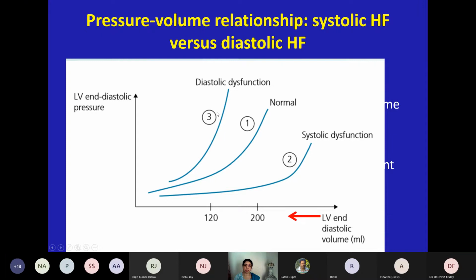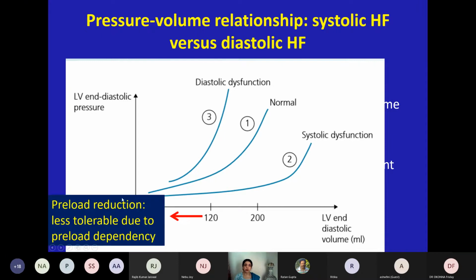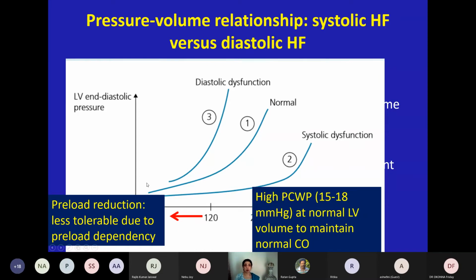Try to understand this. Whenever there is preload reduction, it is less tolerable due to preload dependency. Already it is thick LA, thick LV, so you can't give vigorous diuresis in this patient. In short, if the patient is already having high PCWP at normal LV volume to maintain cardiac output, one has to accept it. Don't reduce it to a great extent.